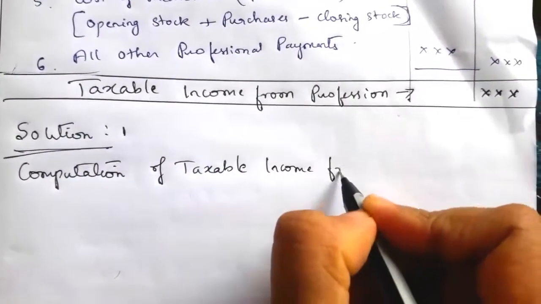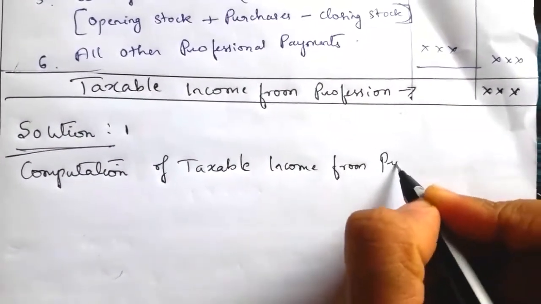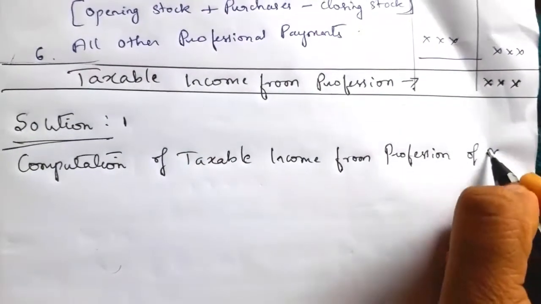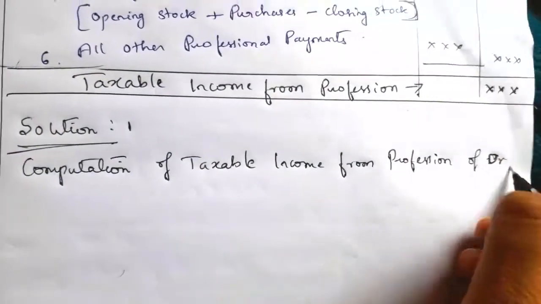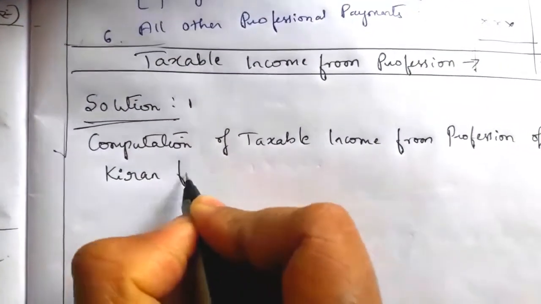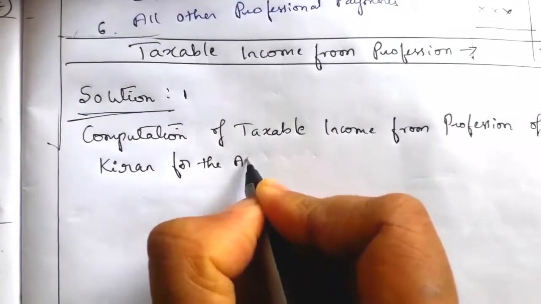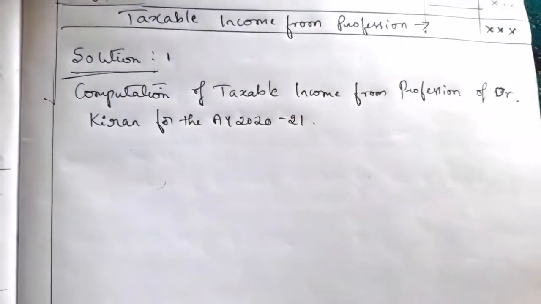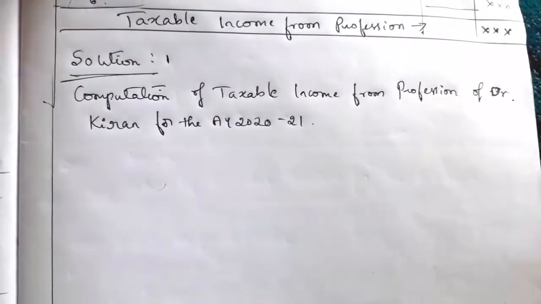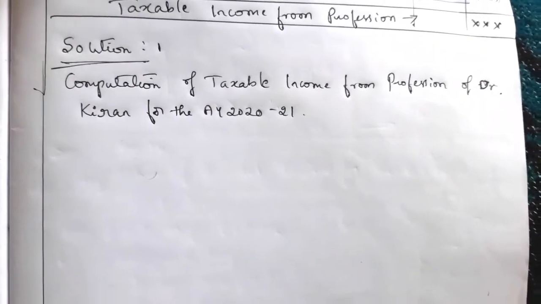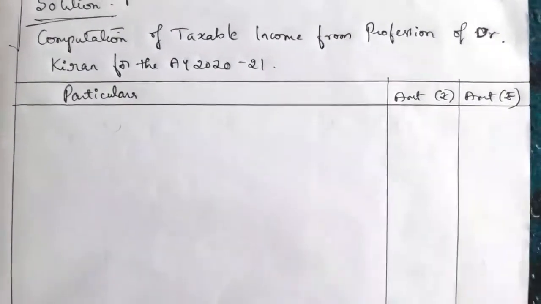Taxable income from profession of Dr. Kiran for the assessment year 2020-21. So we'll calculate the taxable income from his profession. Draw a particulars column and two amount columns.